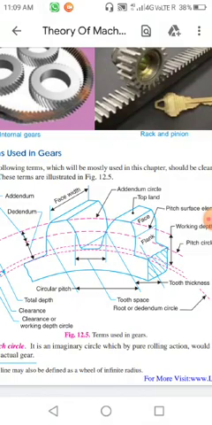So you should be clear with the terms addendum circle, dedendum circle, addendum and dedendum. Addendum and dedendum are different from the addendum circle and dedendum circle. Addendum is the radial distance between the pitch circle and the addendum circle, and dedendum is the distance between the pitch circle and the dedendum circle.